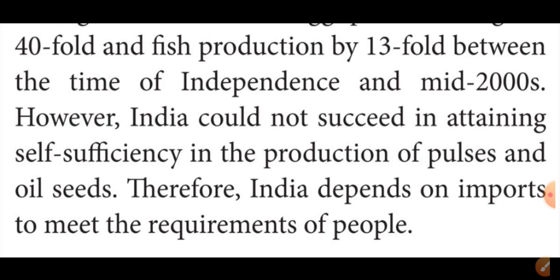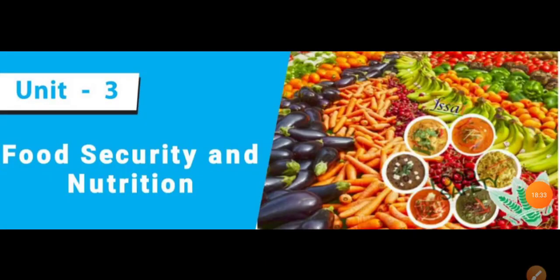Can you understand, students? Shall we recall the points? Students, now we learned economics lesson 3, food security and nutrition. From this lesson, what are the things we discussed? Now we learned about the meaning and definition of food security, what is food, then basic components of food and nutrition security, and availability and access to food grains.